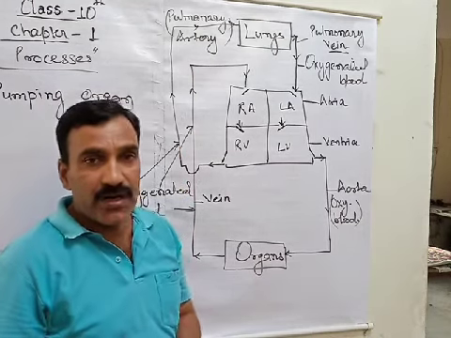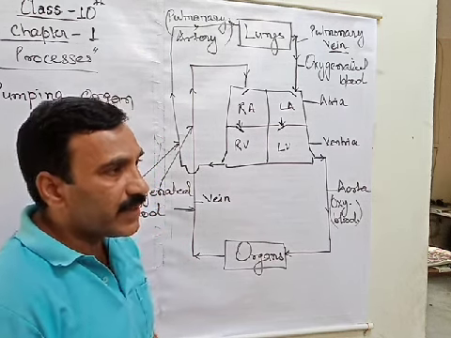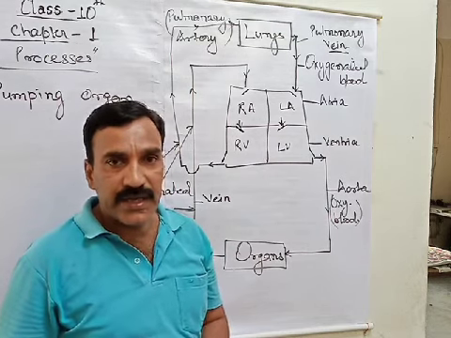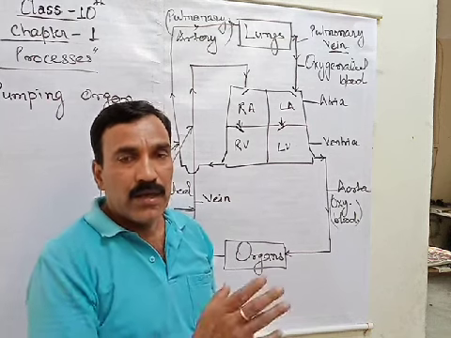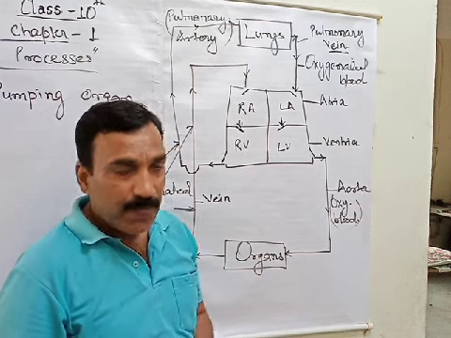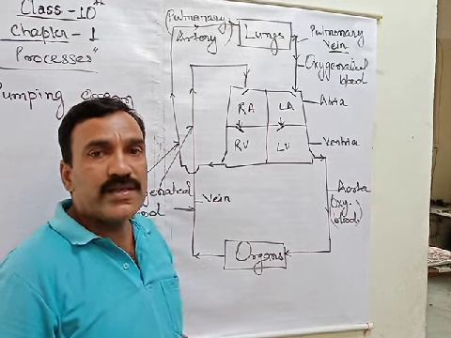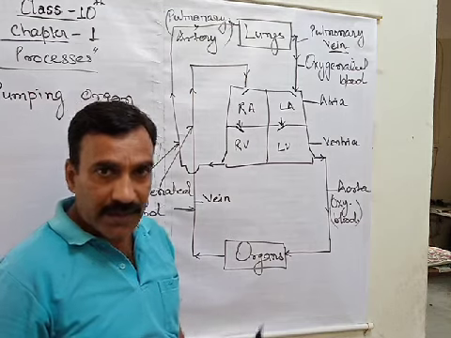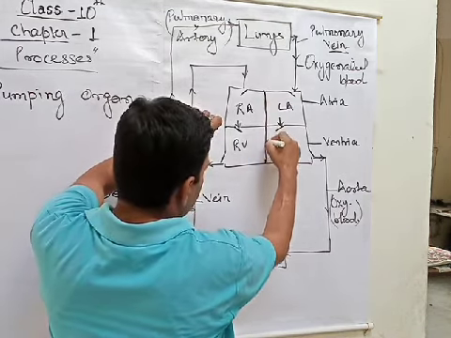So from today onwards, if someone asks what you mean by artery, you will not say that arteries are blood vessels which contain oxygenated blood. In fact, you will say arteries are the blood vessels which carry blood away from the heart to different organs. On the other hand, if someone asks what a vein is, you will say a vein is the blood vessel which carries blood to the heart. Mind it? Okay.